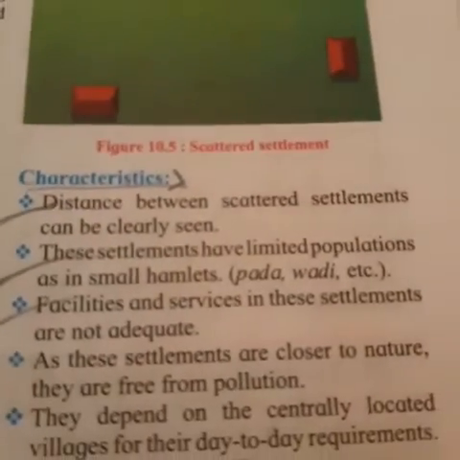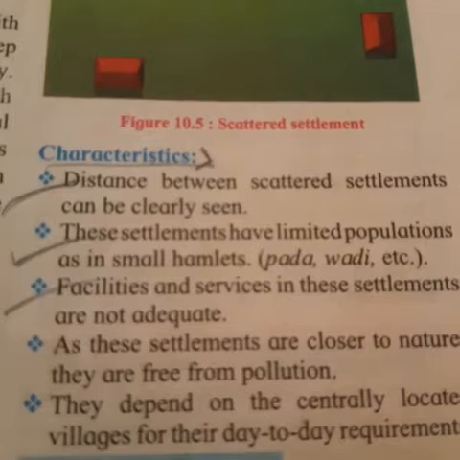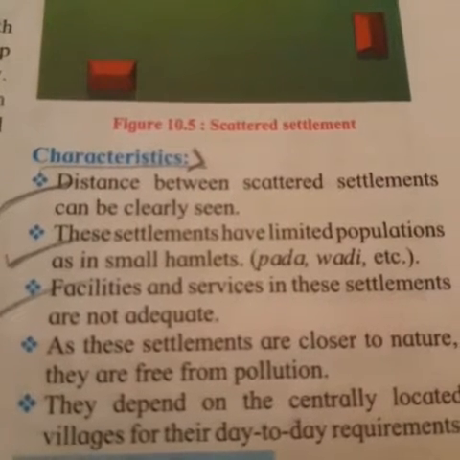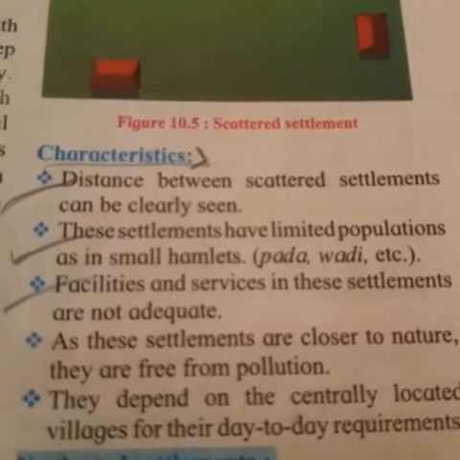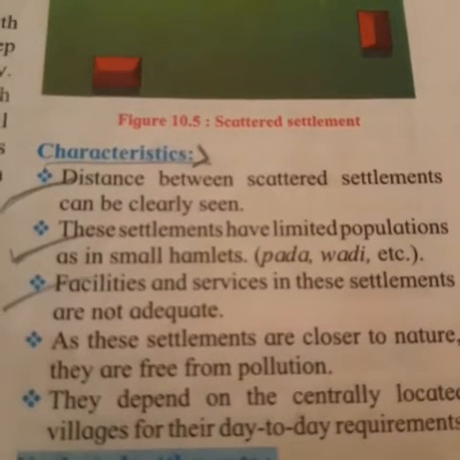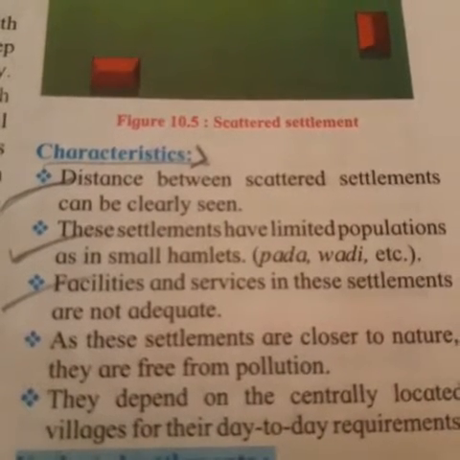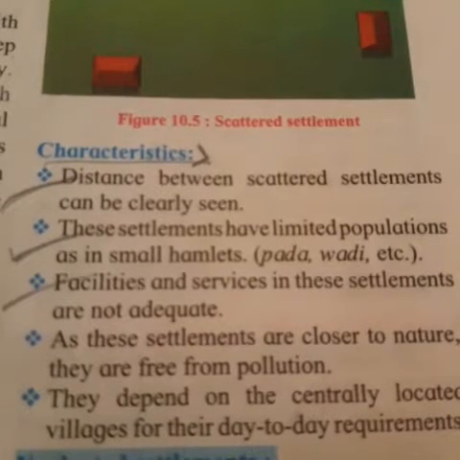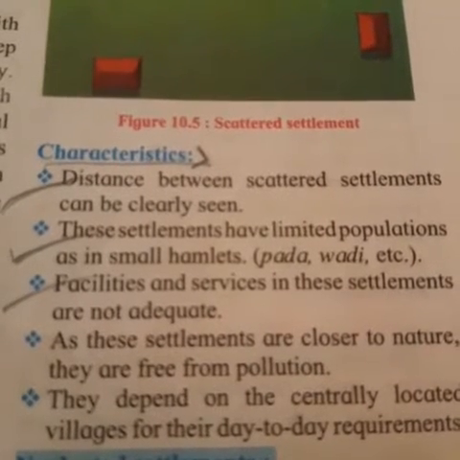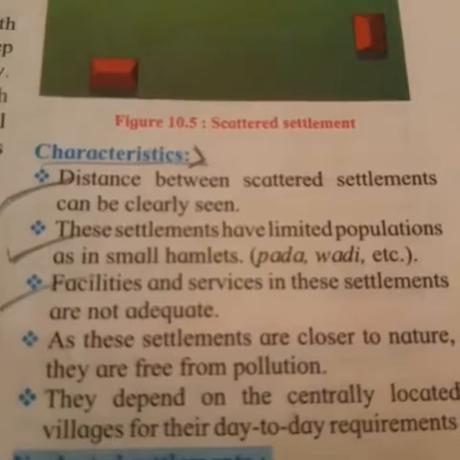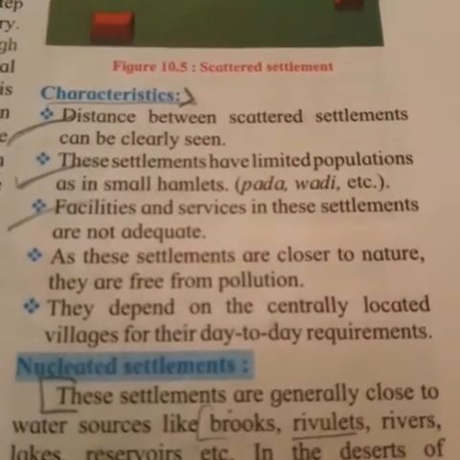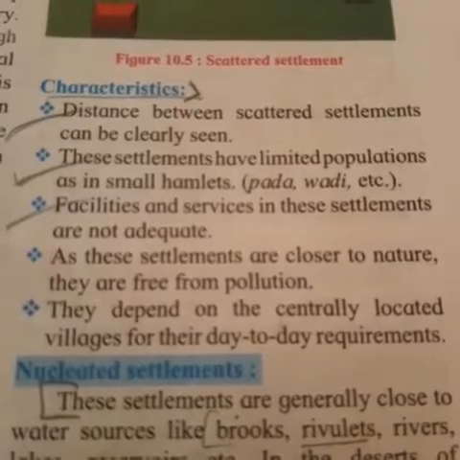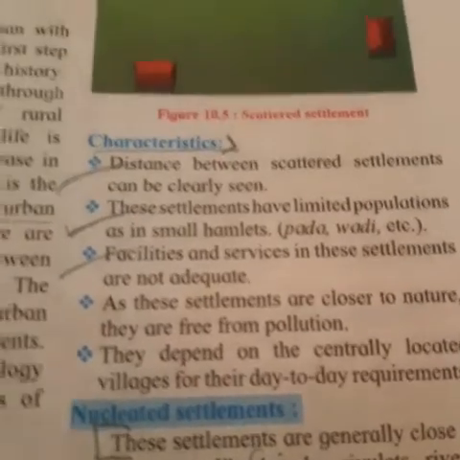Now their characteristics are: the distance between scattered settlements can be clearly seen. These settlements have limited population, as in small hamlets. Facilities and services in these settlements are not adequate. As these settlements are closer to nature, they are free from pollution. They depend on the centrally located villages for their day-to-day requirements.